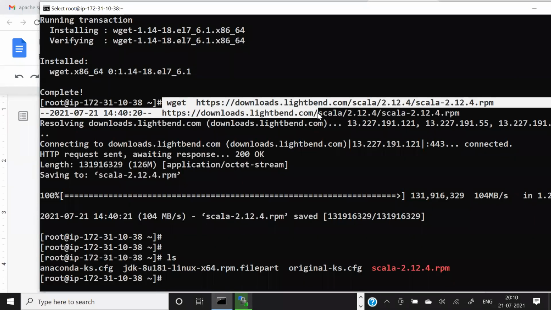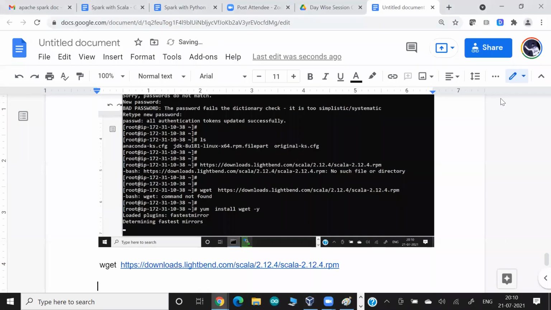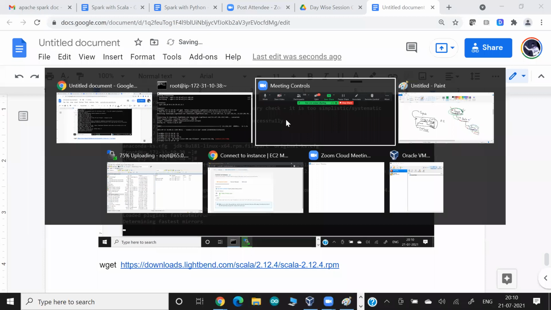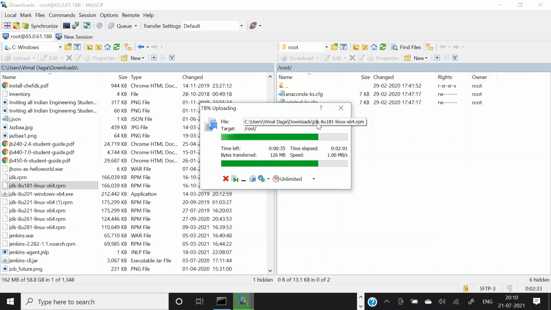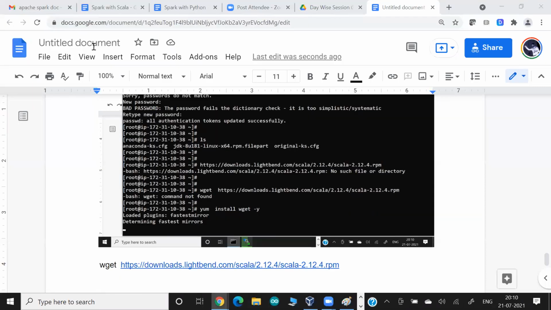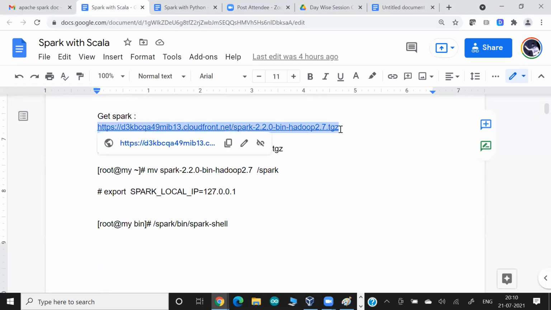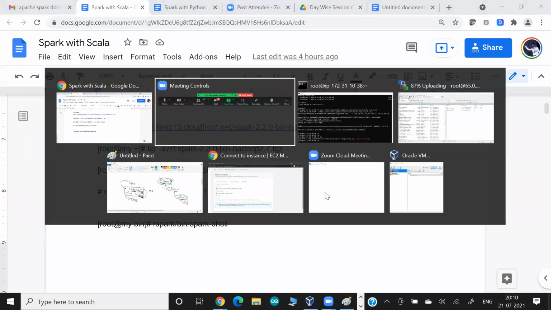Okay, and I think my Java has been uploaded. So after we install Java, we install Scala, and in the meantime, I am also downloading Spark. I have tested this version of Spark, which is compatible with the version of Java that I have right now with me.